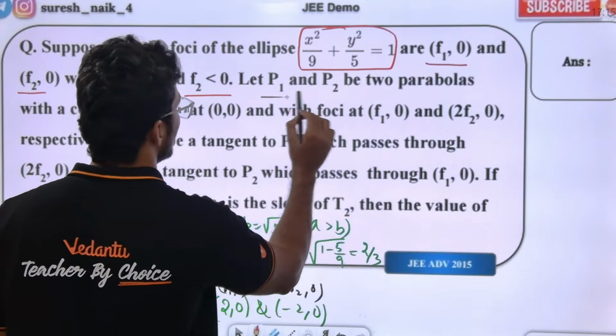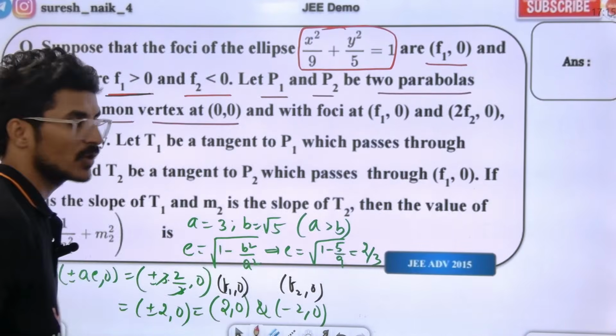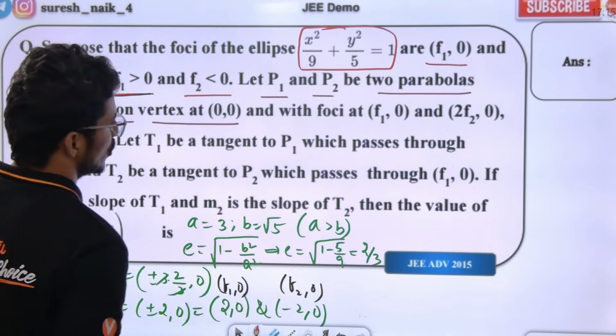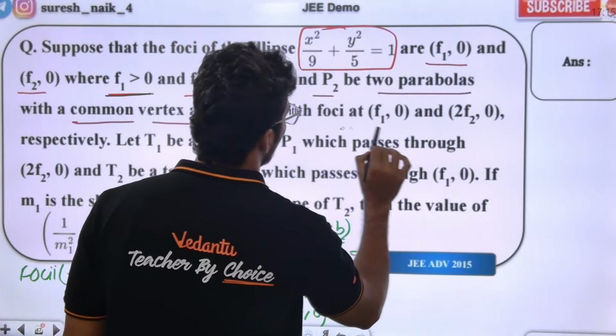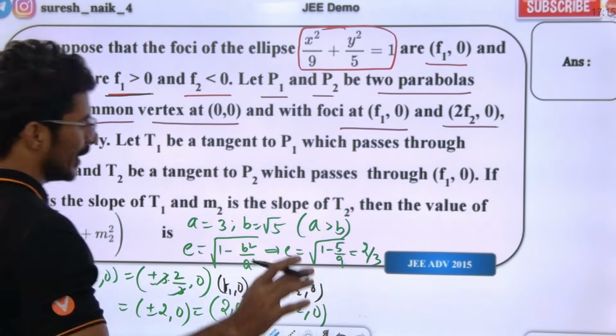P1 and P2 are two parabolas with a common vertex 0, 0 and with foci at f1, 0 and 2f2, 0. Guys, there are two parabolas.